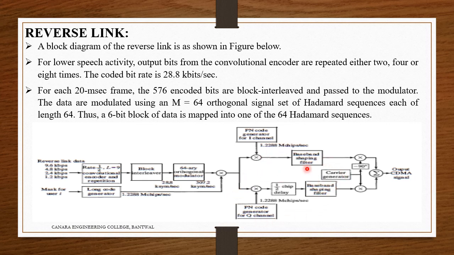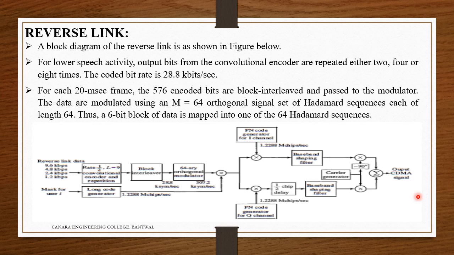We can observe that the I phase is directly given to the baseband filter. Here some kind of half-chip delay is there, not a bit, a chip delay, which is multiplied and passed to the baseband shaping filter. Then the carrier generator output is multiplied, and we get the output CDMA signal.